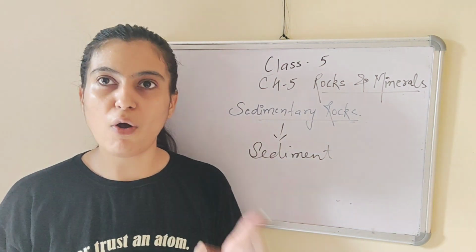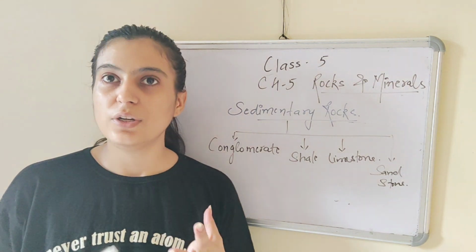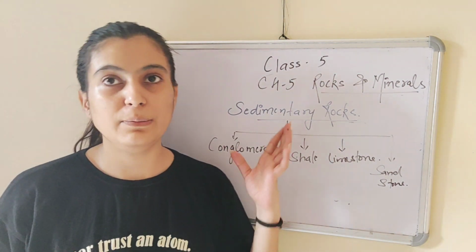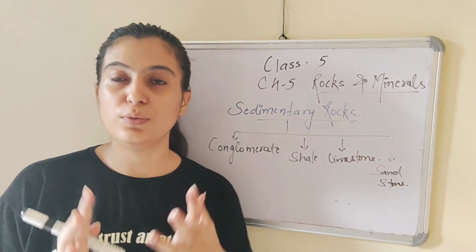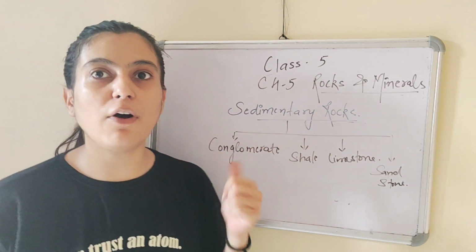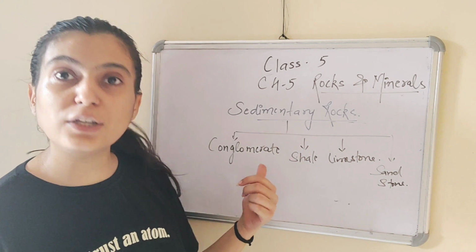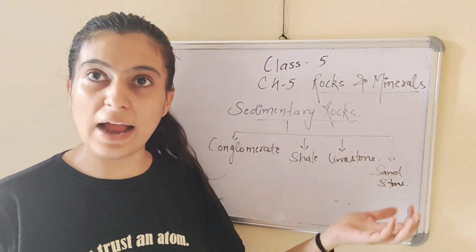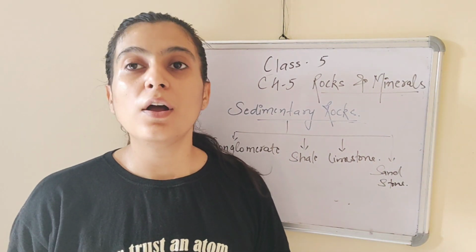form sedimentary rocks. Now there are different types of sedimentary rocks which are grouped on the basis of the size of the fragments they contain. For example, conglomerate, shale, limestone and sandstone.